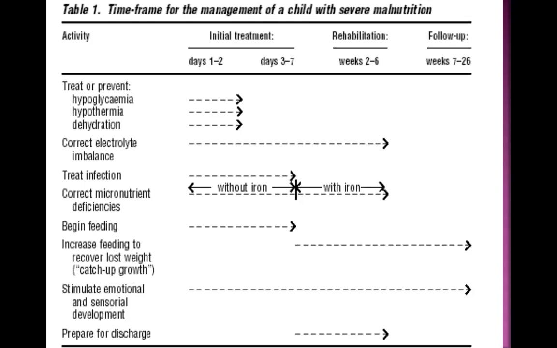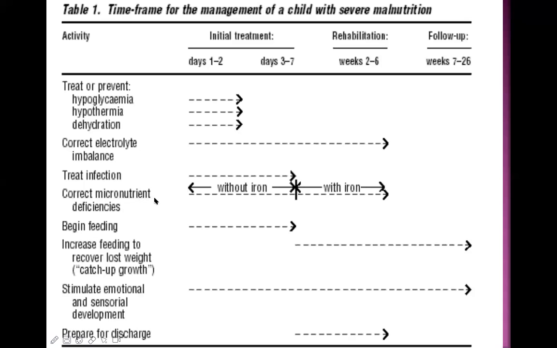So see this, micronutrient. Micronutrient means those types of nutrients which we need in a very small amount. The name itself suggests micronutrient. We don't need them in a large amount. We need them in a very small dose. Vitamins and minerals are called micronutrients.